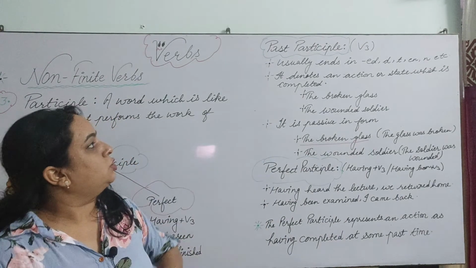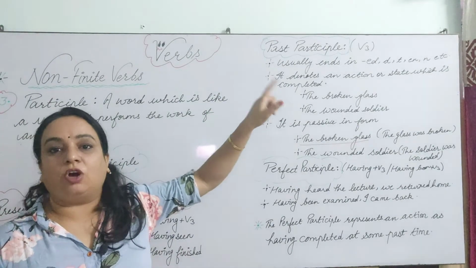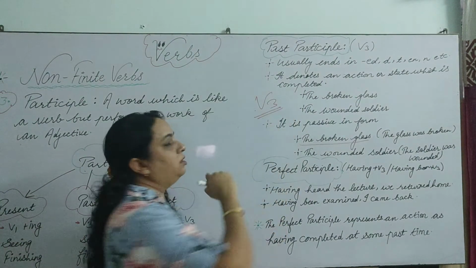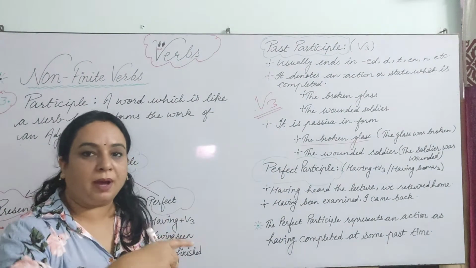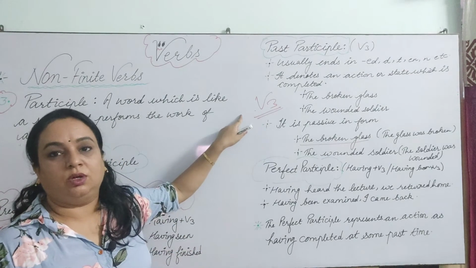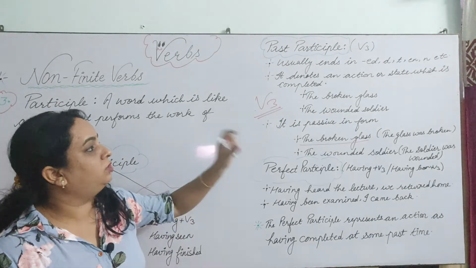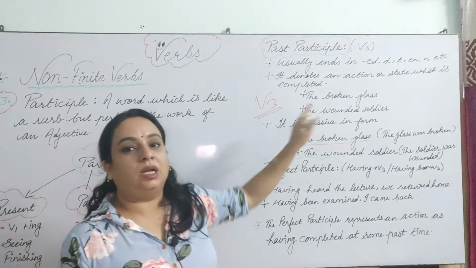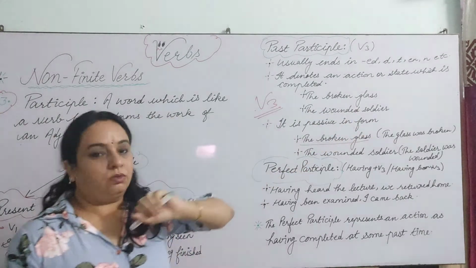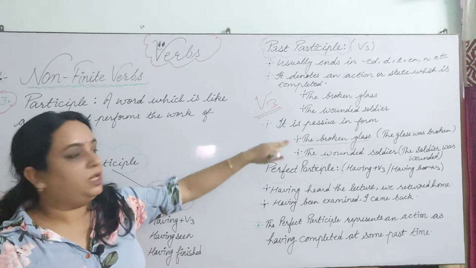Now, I hope you understood about past participle, that it is always formed by verb third. Please don't get confused that because it is in past, it can be in second form. No, it is verb third. It is formed with verb third and it is used as verb third in the sentence. The broken glass, so this is the third form. The wounded soldier, like this, right? It is passive in form. This is also very important.